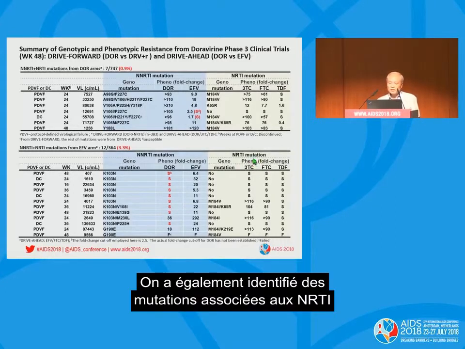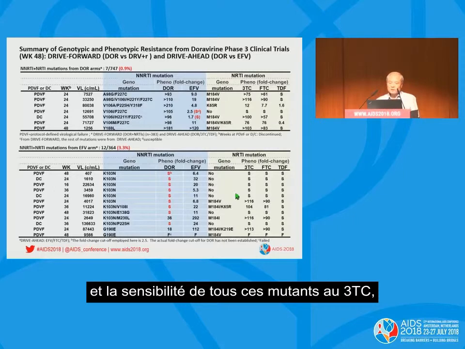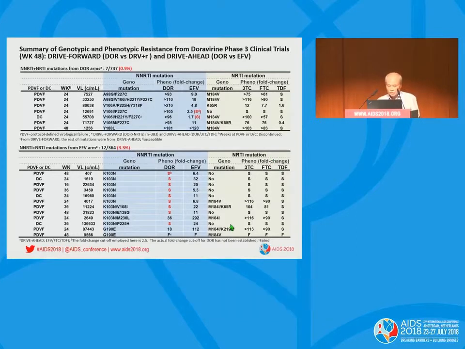There are also NRTI-associated mutations identified in 5 of the 12 participants, and the susceptibility of all these mutants to 3TC, FTC, and TDF is shown on the right-hand side of this table.